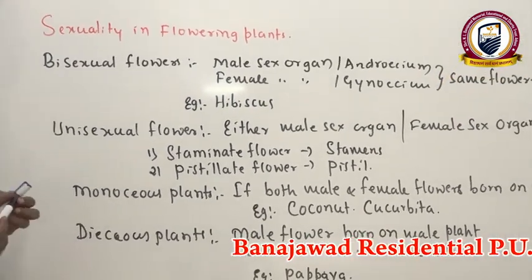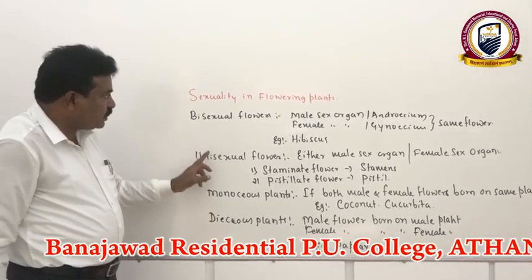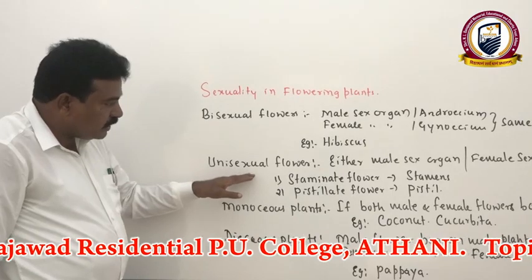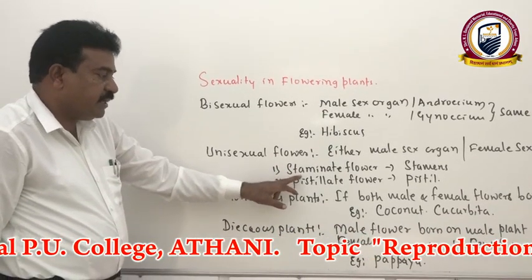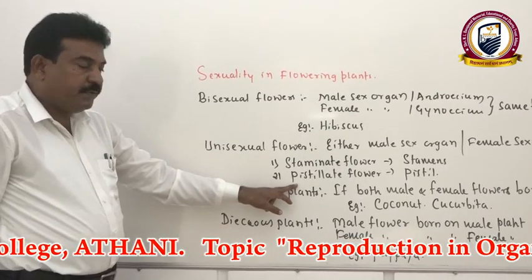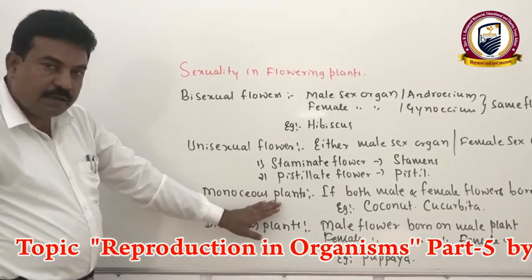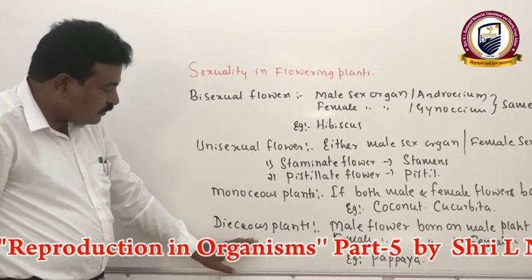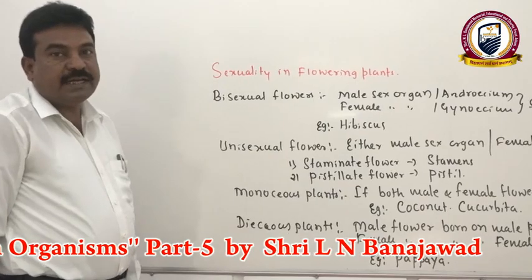In such a way, sexuality in flowering plants we can differentiate as bisexual and unisexual. And in unisexual flowers, once again we have male flower, staminate flower, and pistillate flower, female flower. If both male and female flowers are born on the same plant, we call it monoecious. If they are born on two different plants of the same species, we call them dioecious plants.